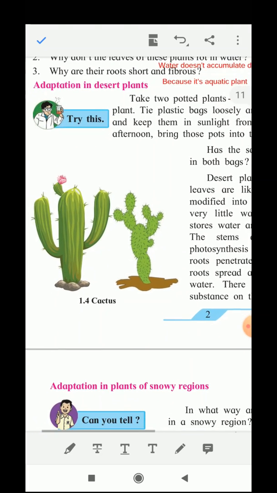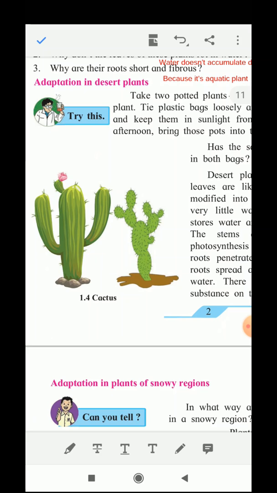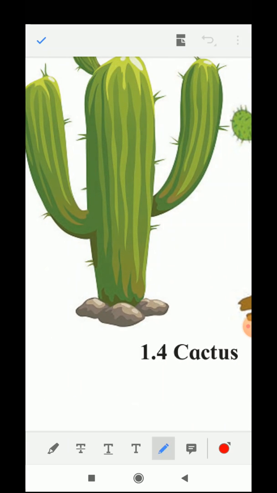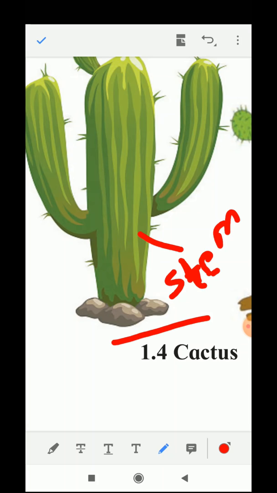Now this green part here, you can see, this is the stem. This is the stem of the cactus plant.